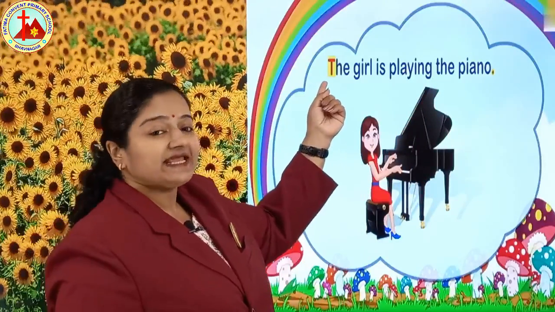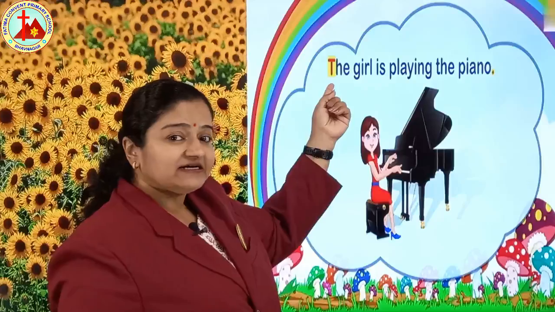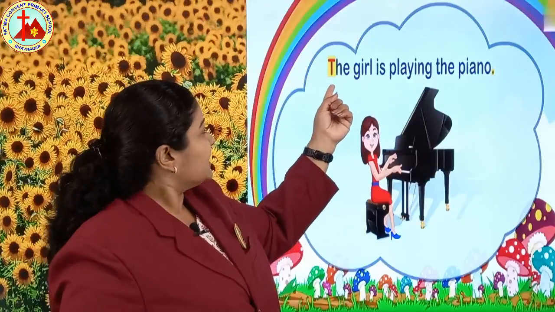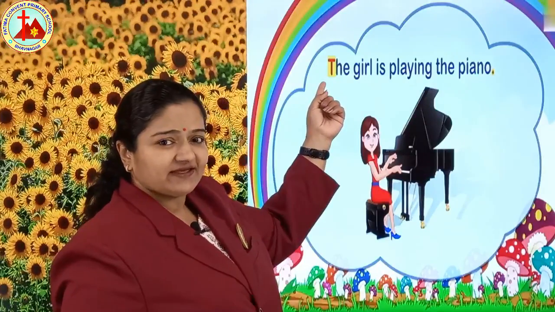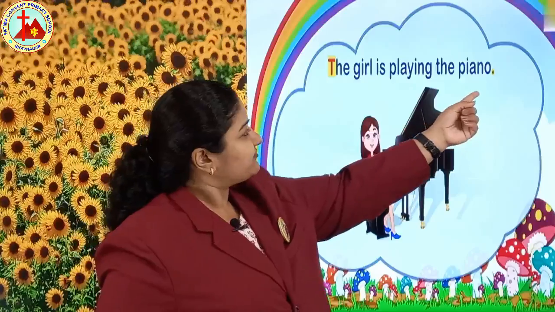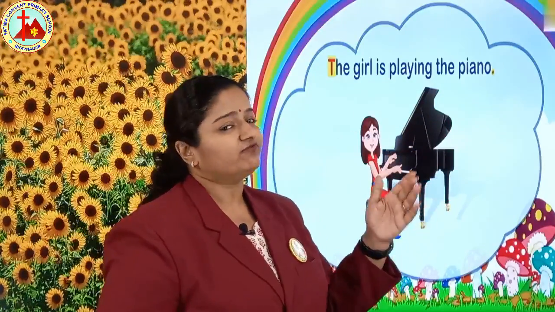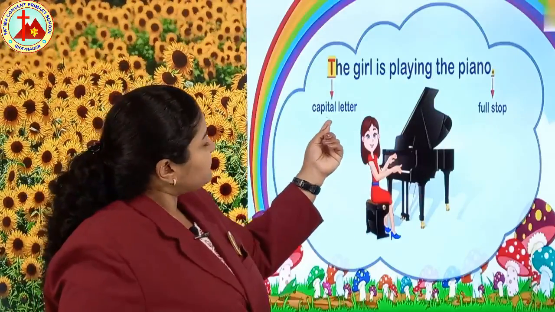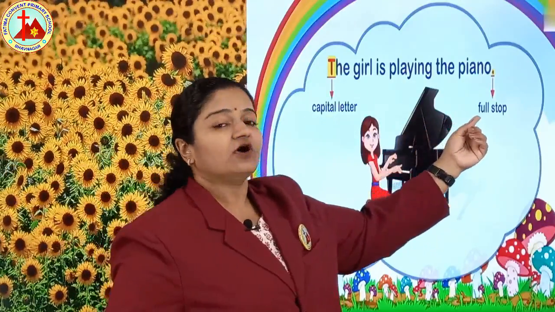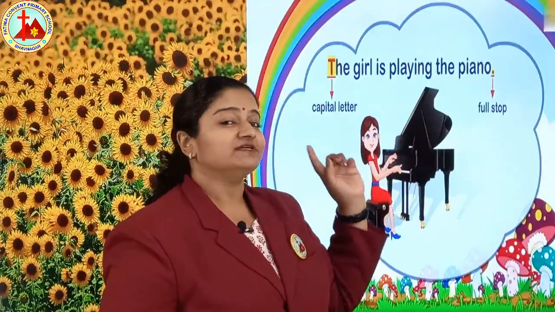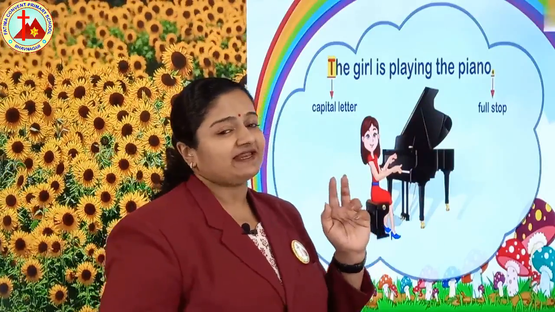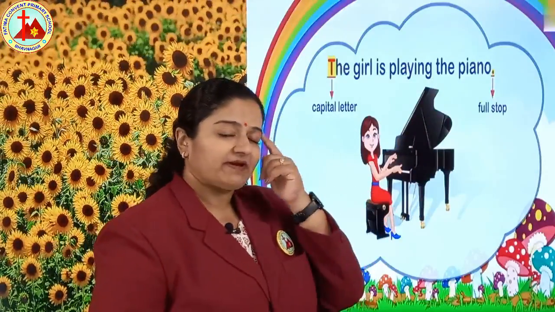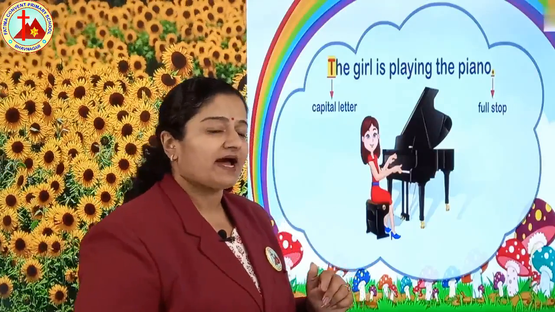So this T says "the". Okay, so T is capital. Can you see? Yes. And last a full stop. So when the sentence ends, that time you have to put a full stop. So this is called capital letter and this is called full stop. First letter capital and last full stop. Remember this in your mind.